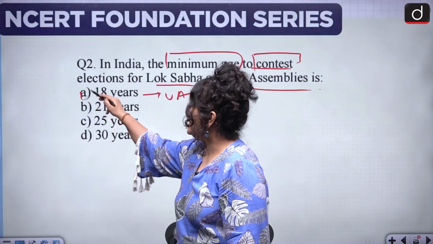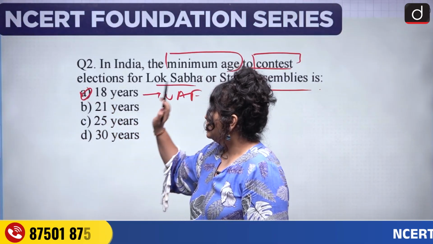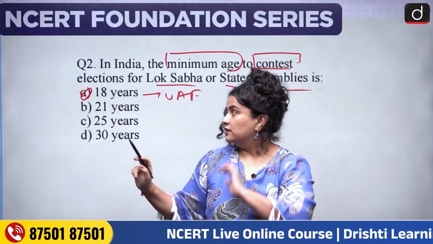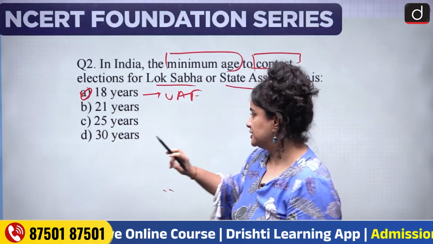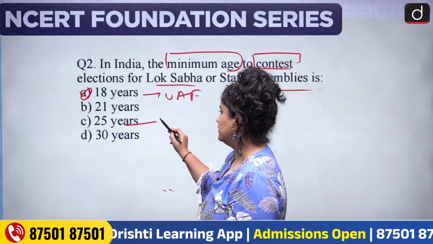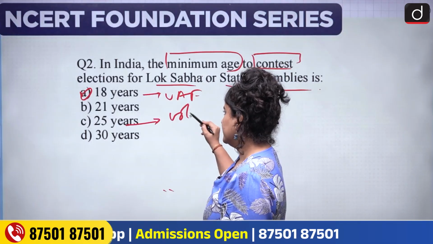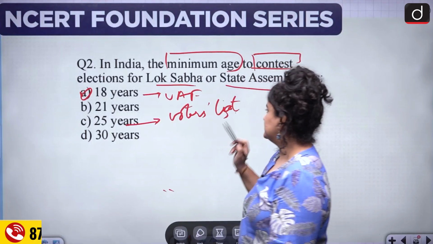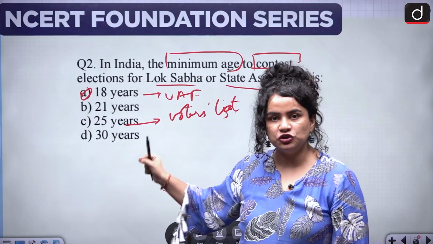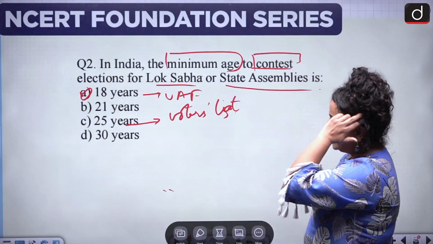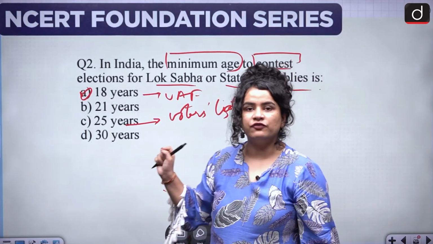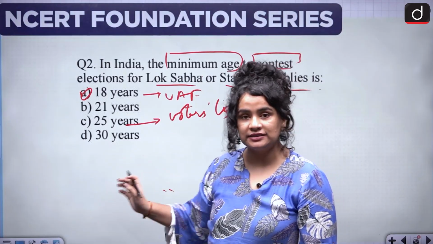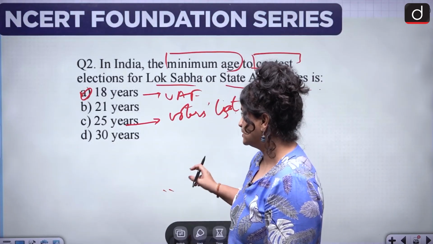Now, to contest elections for Lok Sabha and state legislative assemblies, you have to be a minimum of 25 years of age and you have to have your name in the voters list. So your name should be there in the voters list and you should be at least 25 years of age. You can be more than 25, but you have to be at least 25.